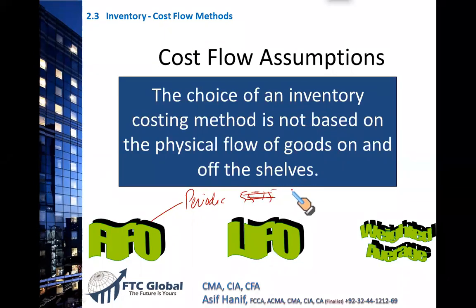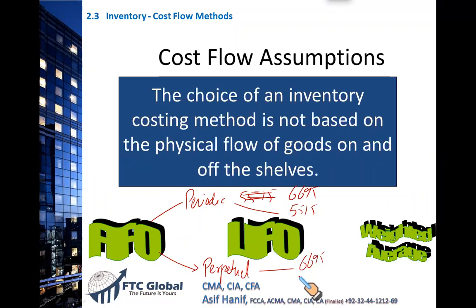No, your closing stock had a value of 6695, and your cost of goods sold has a value of 5515. FIFO is the only cost flow assumption where, if you apply periodic, just like I've done, or if you go transaction by transaction, every purchase and sale is matched, and then we calculate the value. This is called perpetual. So whether you use periodic or perpetual, your FIFO will reveal the same results, 6695 for ending inventory and 5515. Please note this down.